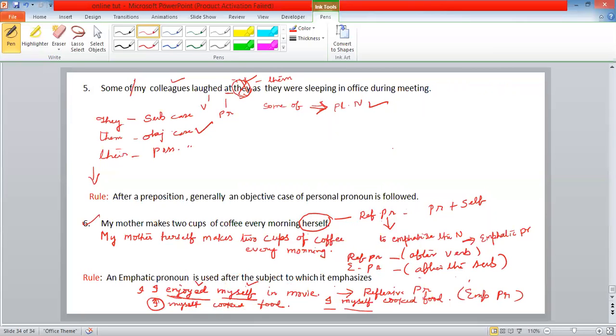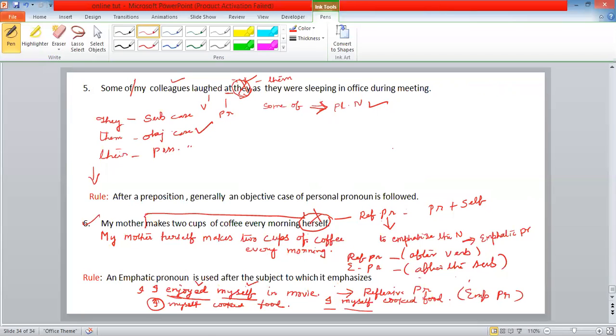Subject is I. So in the same way, here herself should not come at the end of the sentence. So it is wrong. Herself should be placed after the subject. My mother is subject. After the subject, mother herself should be placed. It becomes emphatic pronoun. See the rule over here. An emphatic pronoun is used after the subject which it emphasizes. So my mother herself makes 2 cups of coffee every morning.